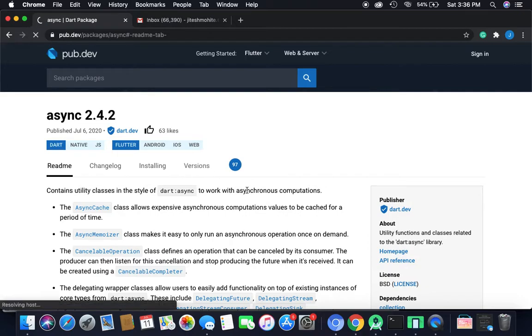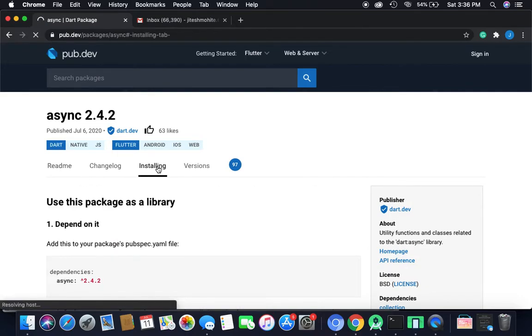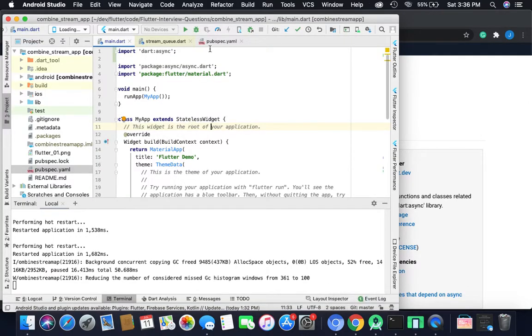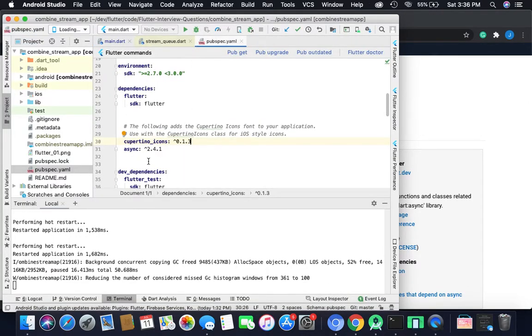sometime. For that you have to add the dependency in this section. I have already added that dependency here.